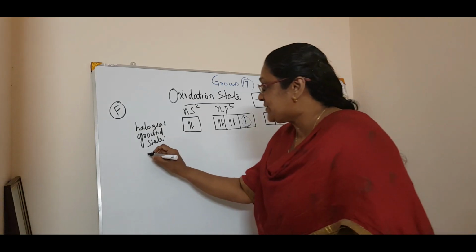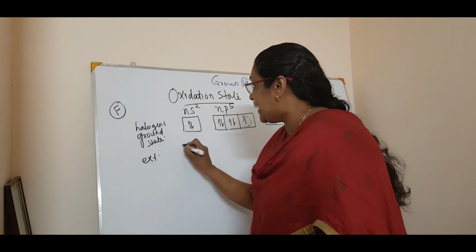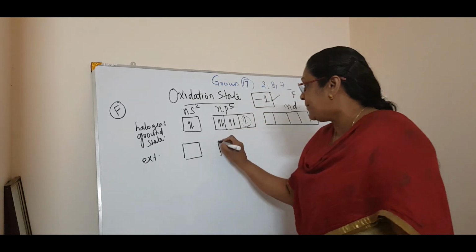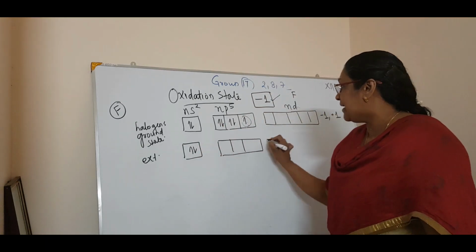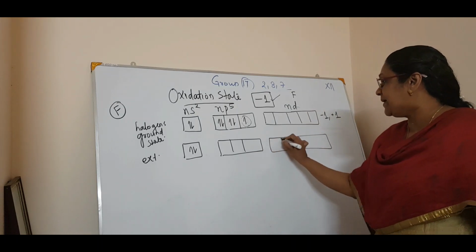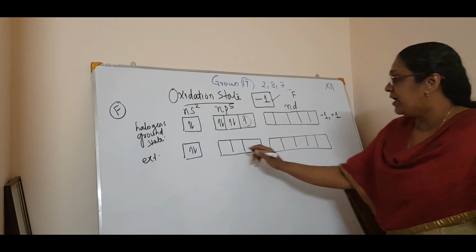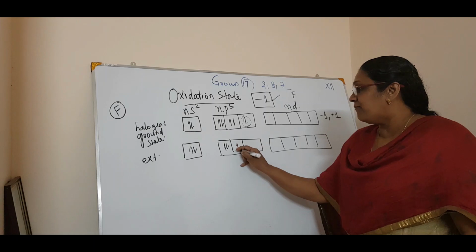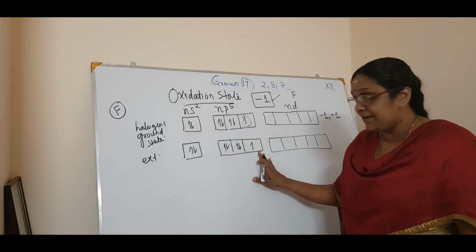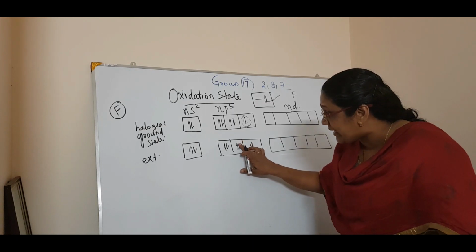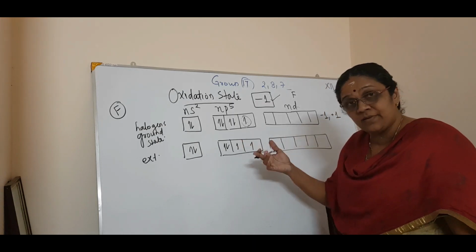Now what happens in the excited state? See, in the excited state, this s will remain like this, and we have 1, 2, 3, 4, 5, this configuration, isn't it? Now one electron will jump.